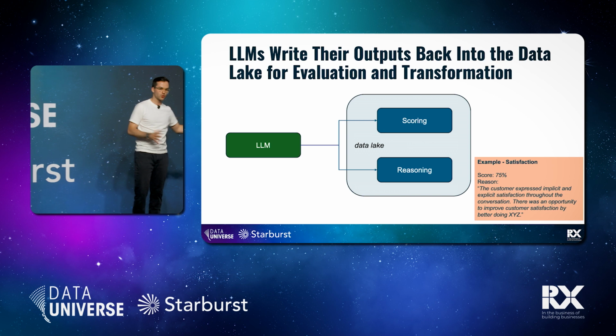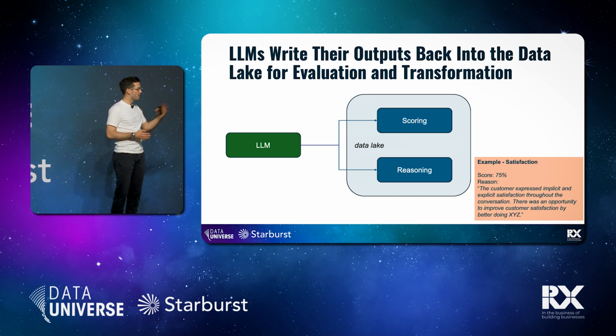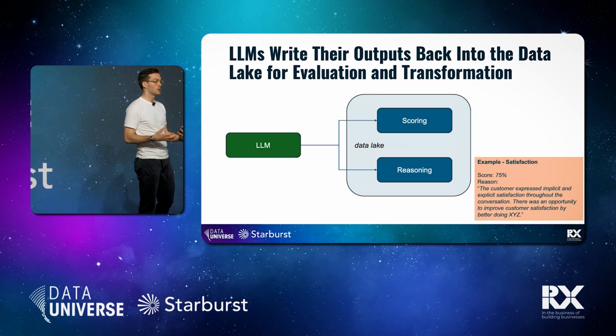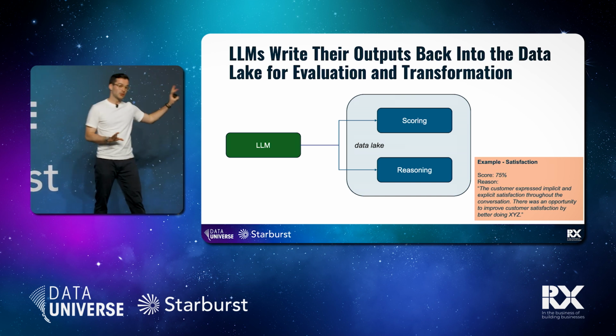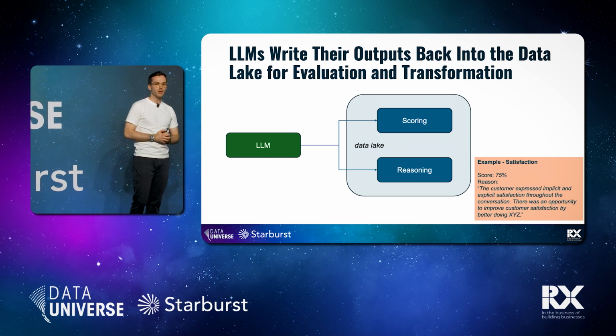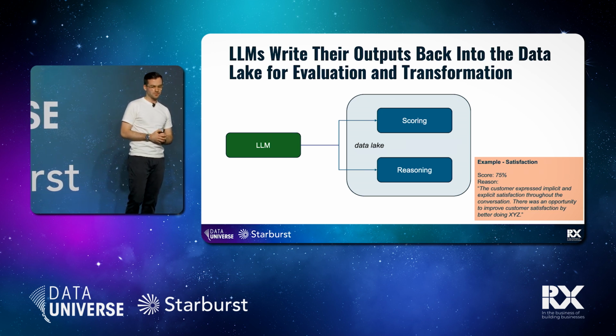In this example, we have a score of 75%, and then you can see the reasoning of why this large language model, given our context and given the data we gave it, believes that we are giving a 75% customer experience. Our real output obviously looks a little bit different. I unfortunately can't share that, but this is very close to what we do with these models today.